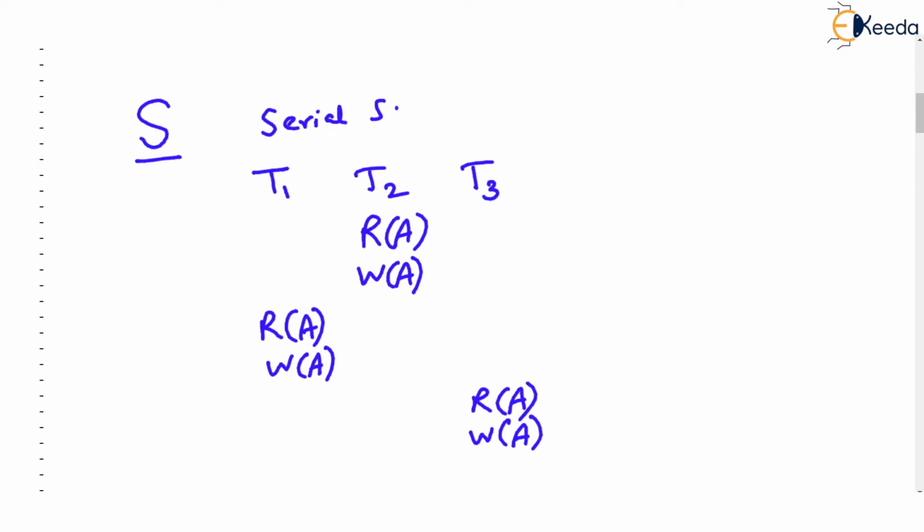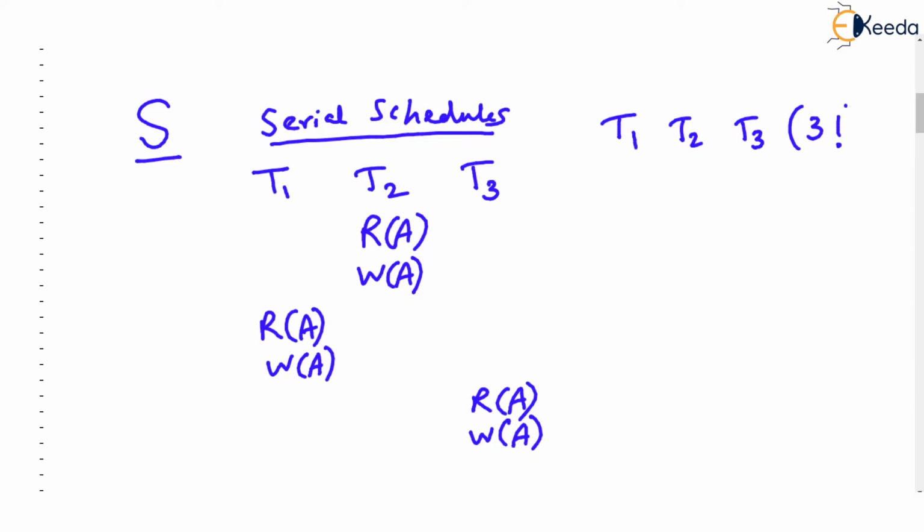As we have seen in the earlier videos, if we have three transactions, T1, T2, T3, then we can have three factorial serial schedules possible. Let us number these transactions as 1, 2, 3. So the first serial schedule possible is let T1 run first, then T2, then T3.